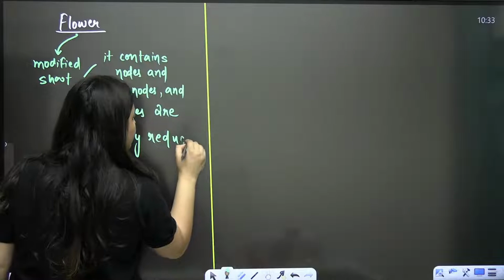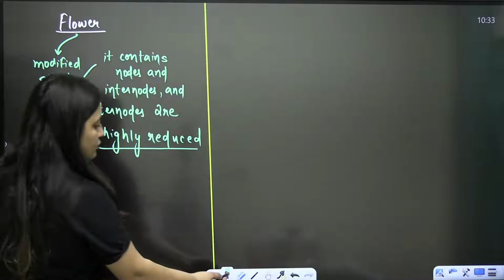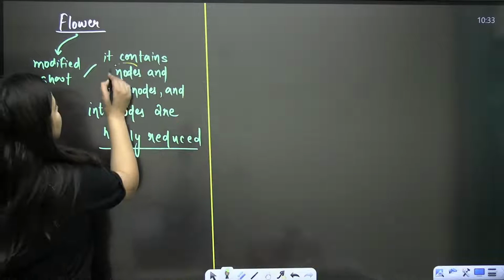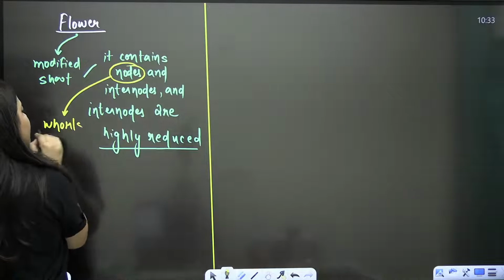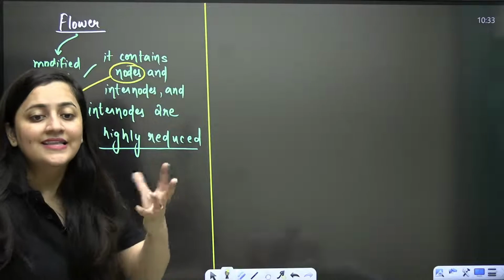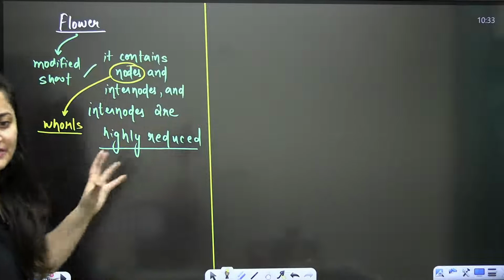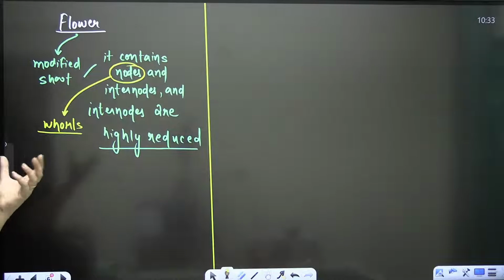Clear? Internodes are highly reduced here. So for these nodes, we also use the word whorls. We will also call them whorls. That flower is having the whorls. So these whorls are nothing but the nodes basically.